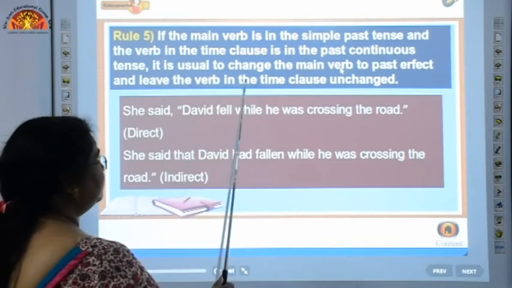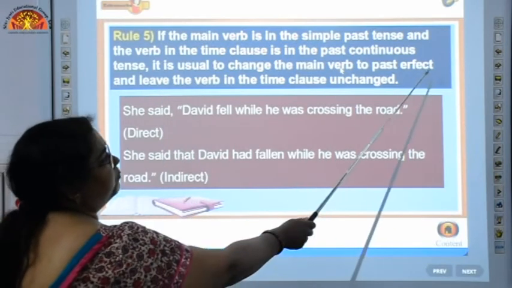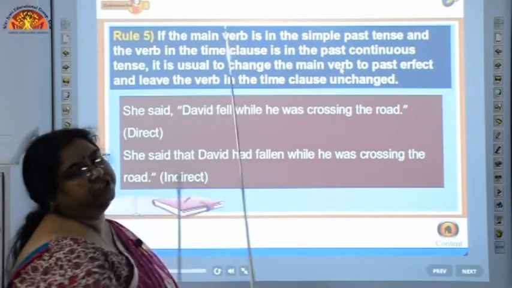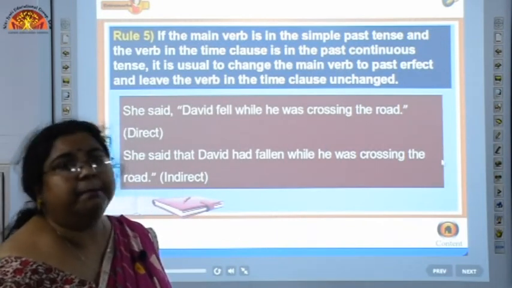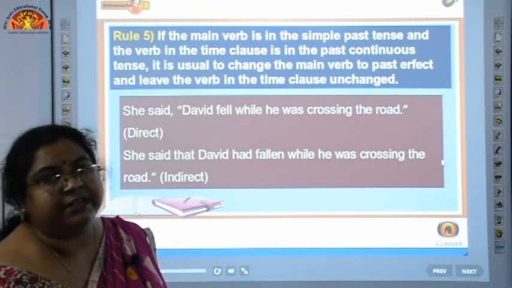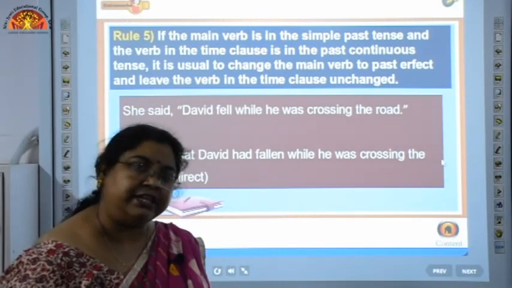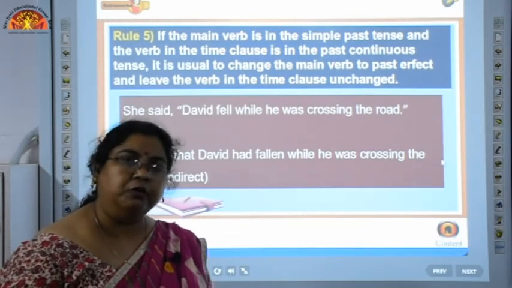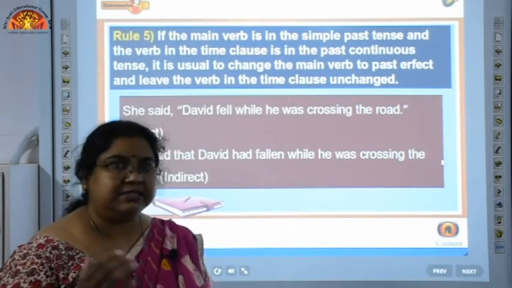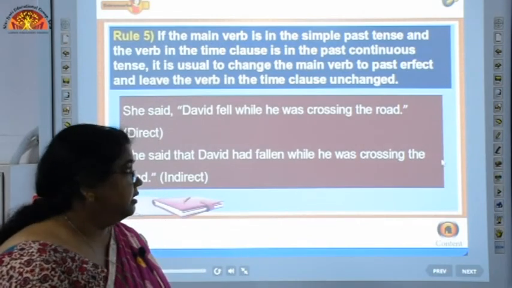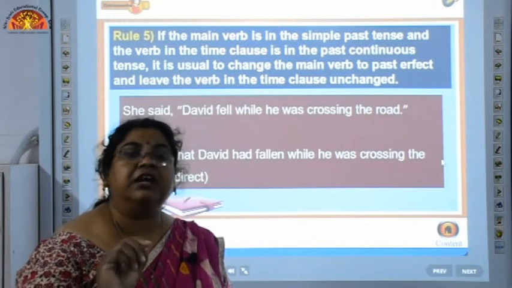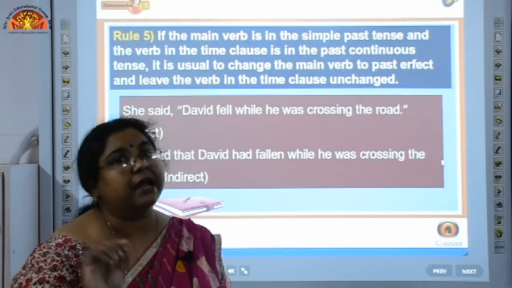That means the main verb of the reported speech, that is in past tense, will change to past perfect as per rule 1. Similarly, the second verb, which is part of the time clause, will remain unchanged.